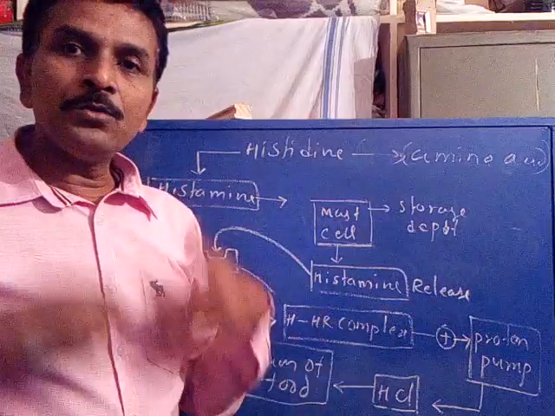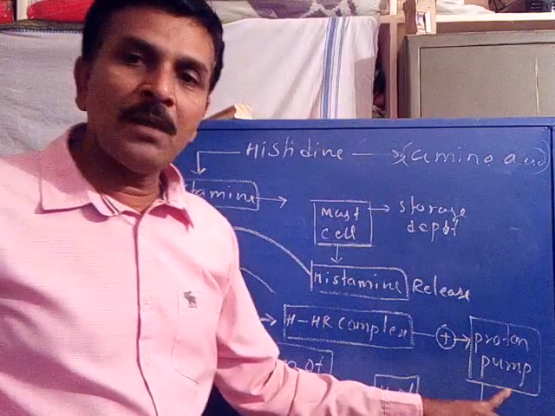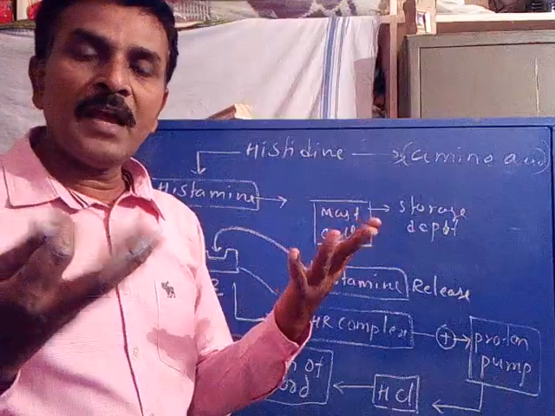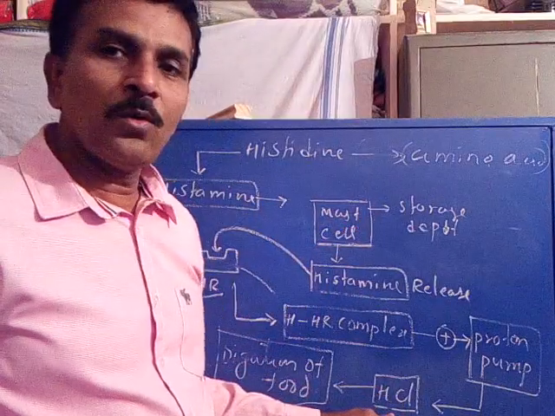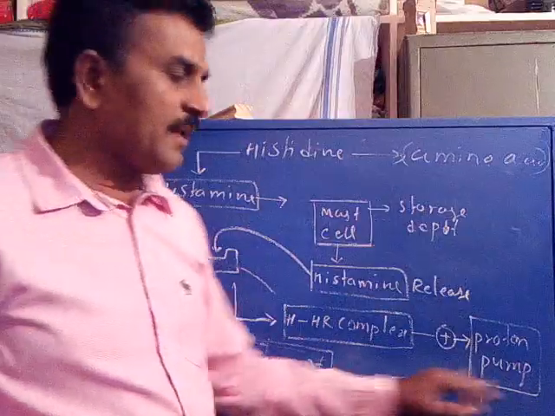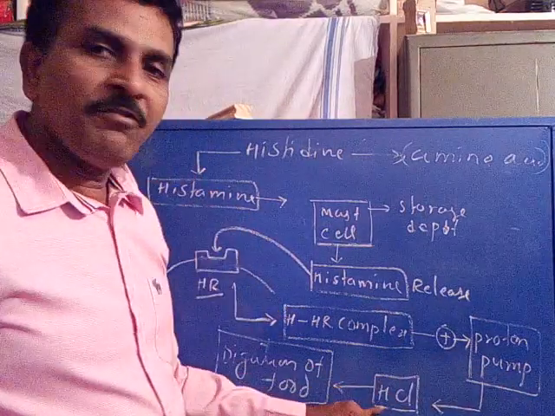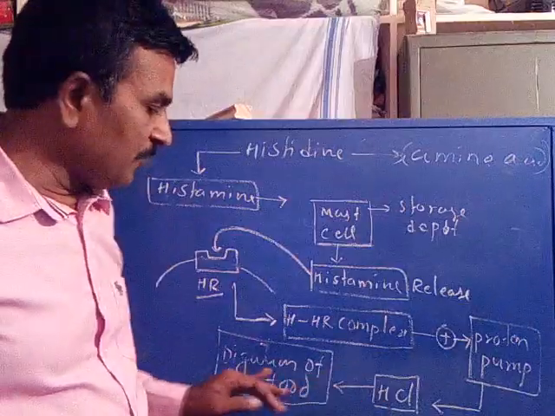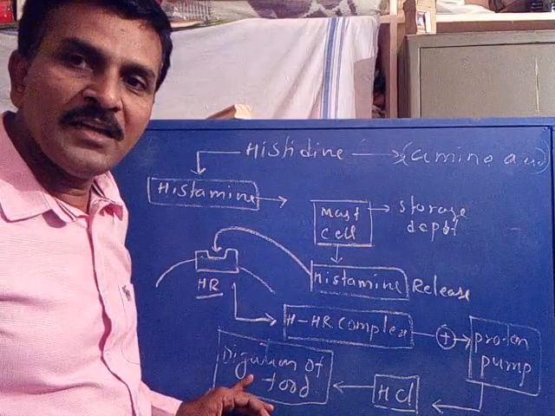Thereby, due to the greater activation of the proton pump, more hydrochloric acid is secreted. A certain proportion of the hydrochloric acid is consumed for food digestion.